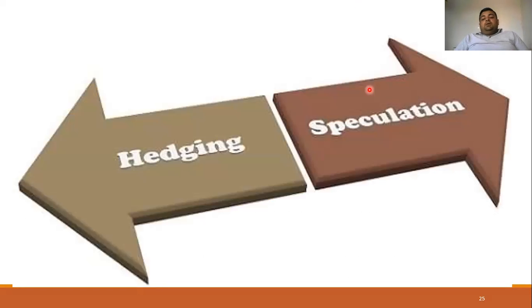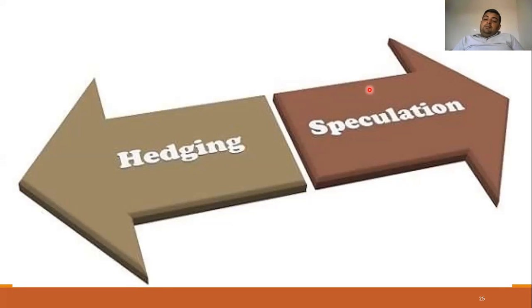Now, two important terms: one is hedging and another is speculation. While we are discussing forward contracts, we have to discuss these two things. These are two different terms, moving toward two opposite extremes. Hedging means to hedge against loss, against the risk of foreign currency fluctuation, or risk of interest rate, or any type of risk.